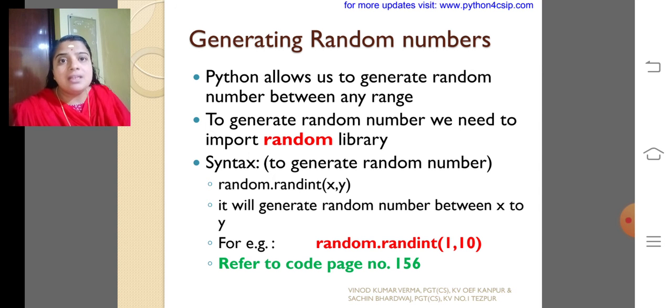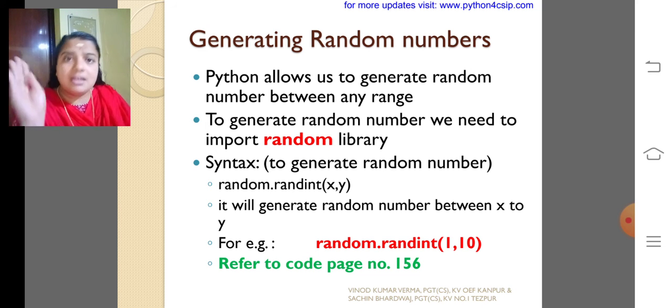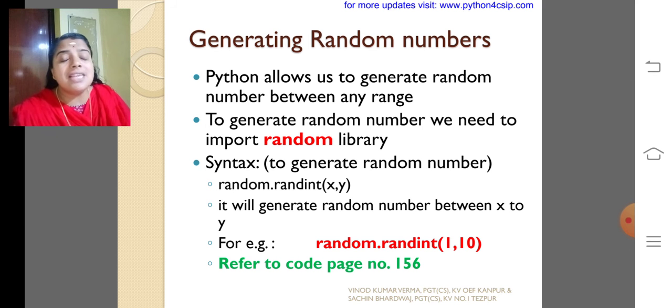My dear children, it is very similar to the range function, whereas the random function will generate only random numbers. The range function will generate a sequence or a list of numbers between the range.